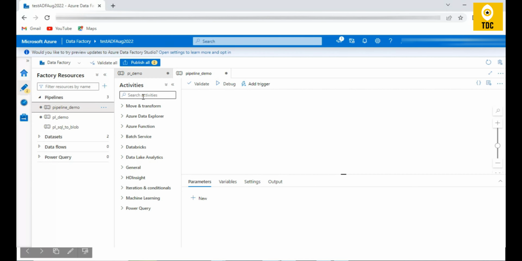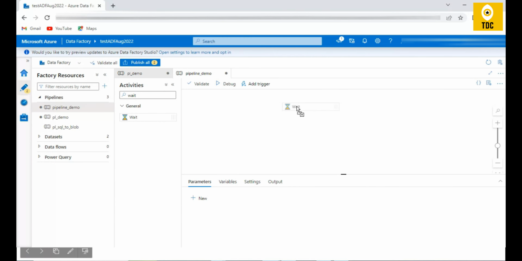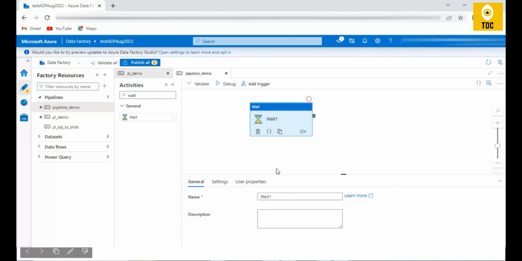To understand the different statuses of activity, let us make use of the wait activity. I'm choosing the wait activity because it is a very simple activity, with not many settings or options here. So you can use it very effectively. I'm going to create certain activities here. Wait simply creates a delay and does no other operation. If I give 10 seconds, this wait activity will execute for 10 seconds, and only then pass to the next activity.